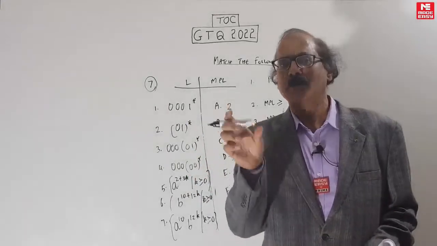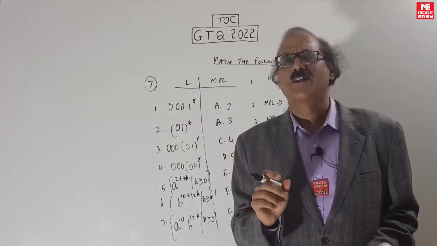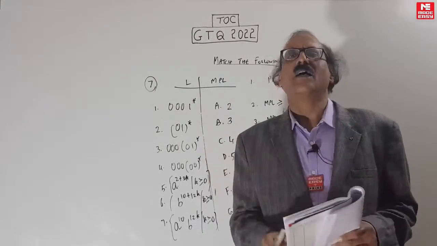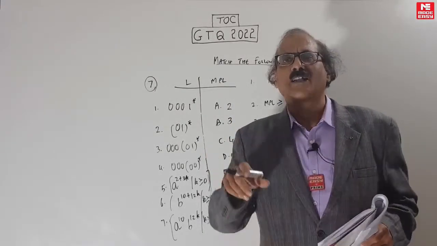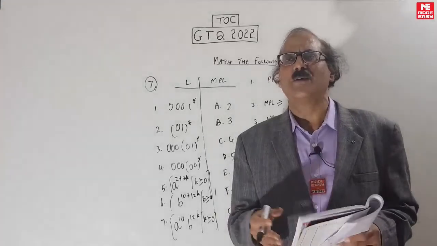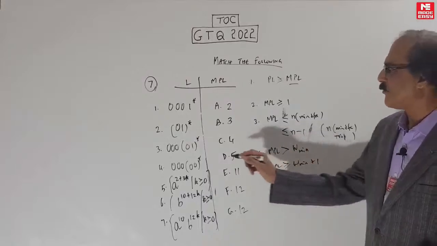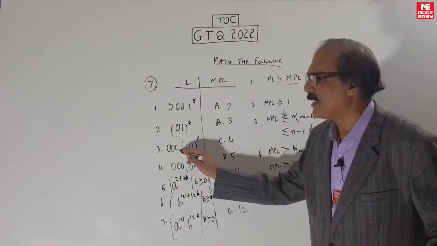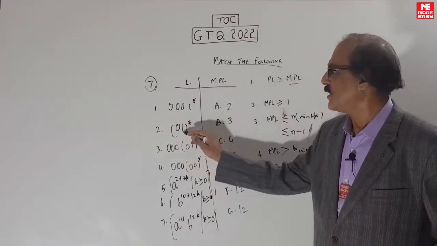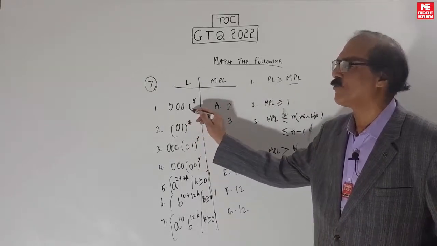When you pump it down by putting y power 0, something smaller than the minimal string will start belonging to the language, which is a contradiction. So, for example, here the minimum string length is 3, so your pumping length has to be at least 4. Here it's null, so the pumping length is at least equal to 1, and here at least 4.